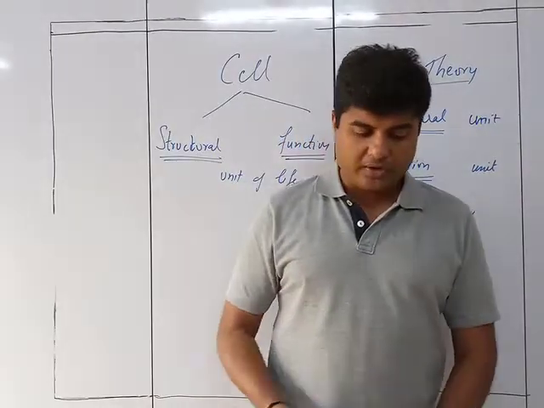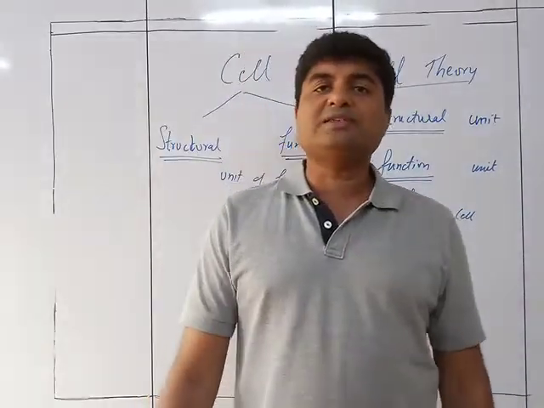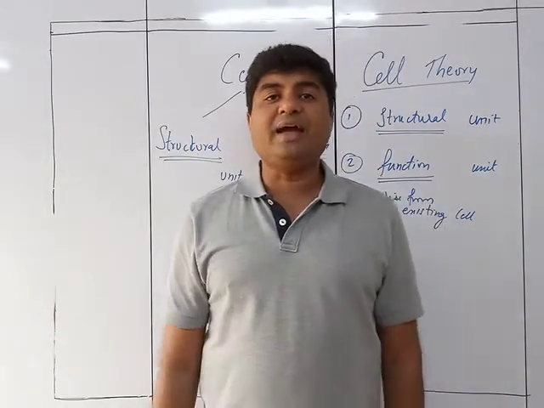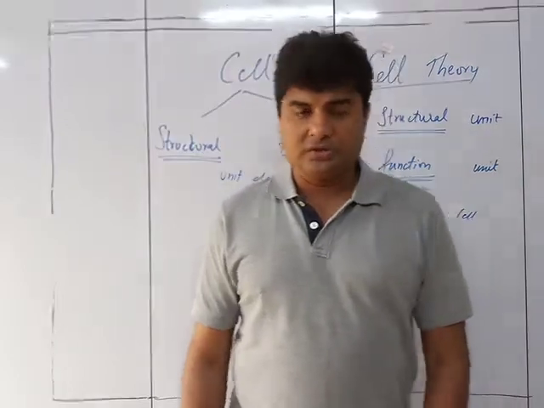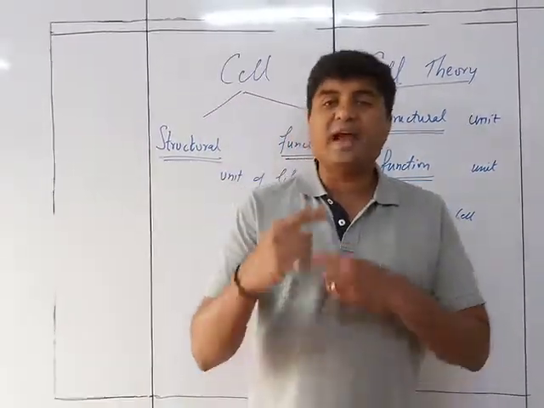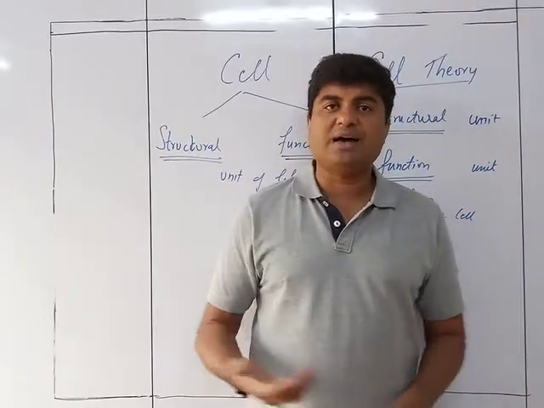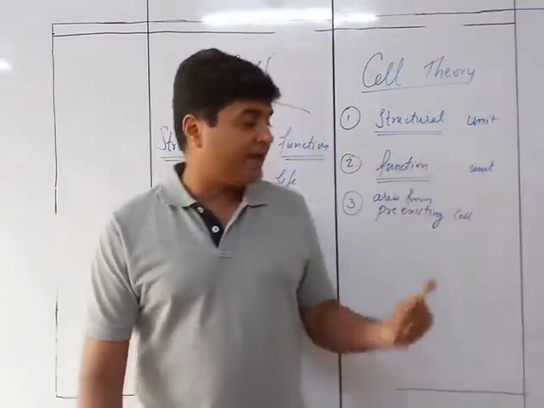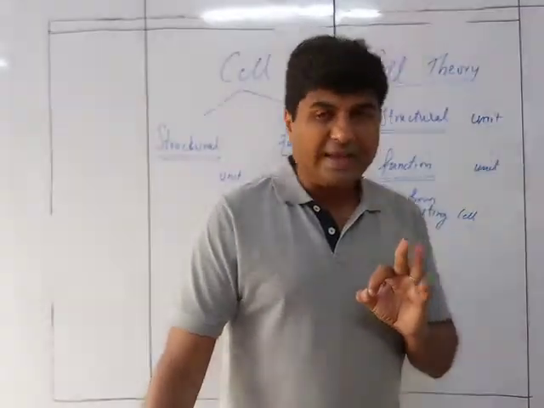Cell division takes place, so new cells are generated by the older ones. The older ones die and are replaced by new ones. That is why the formation is like a never-ending chain, with new cells continuing to develop. And the last point is that all life starts as a single cell.